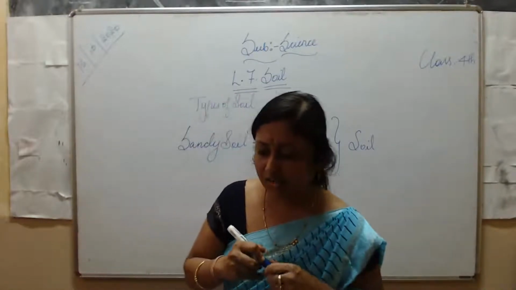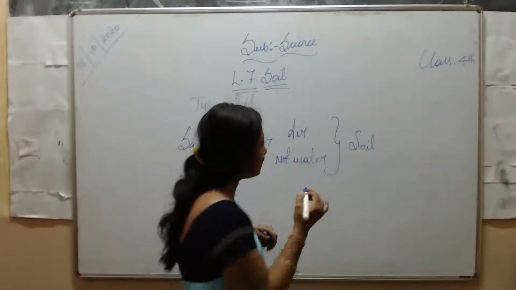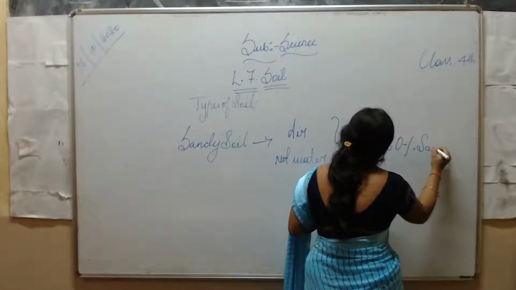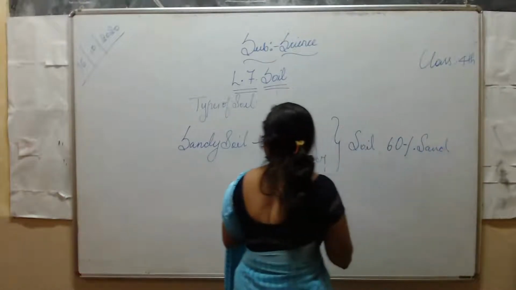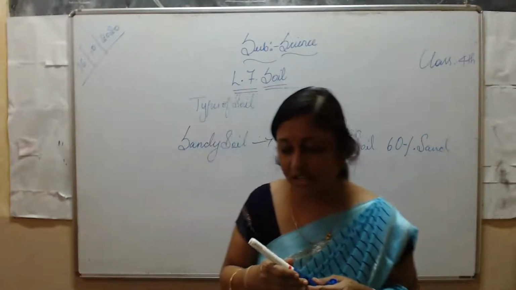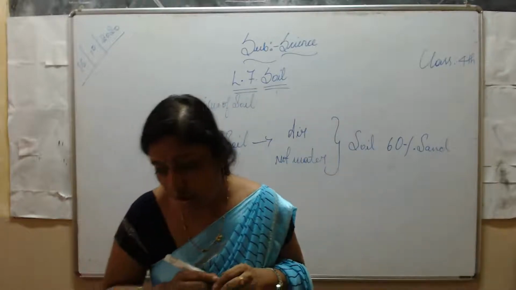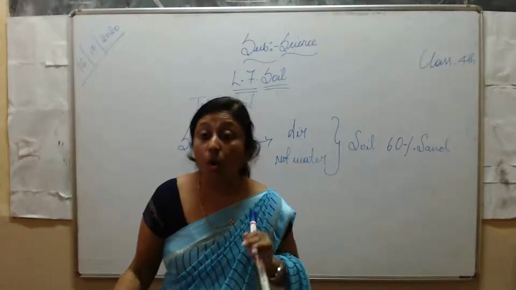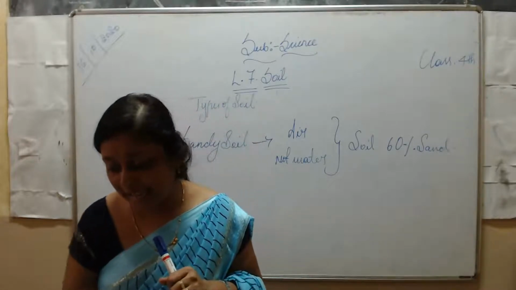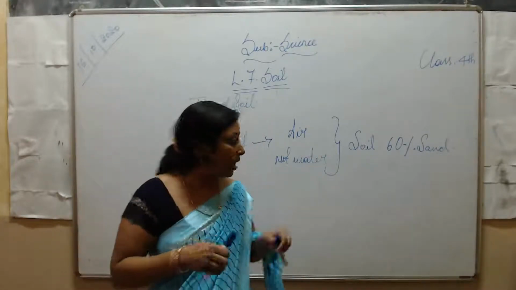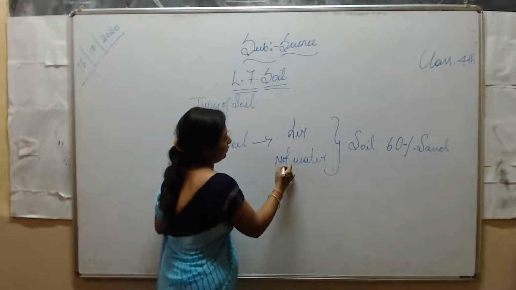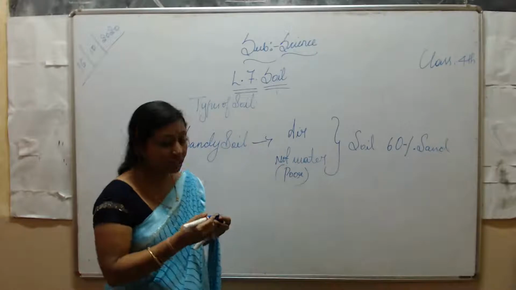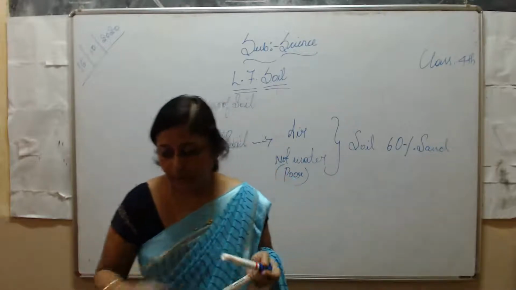Sandy soil consists of 60% of sand. Its water holding capacity is poor. Holding the water capacity is poor in sandy soil.